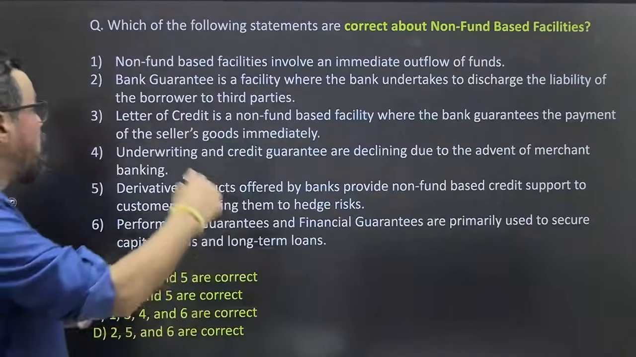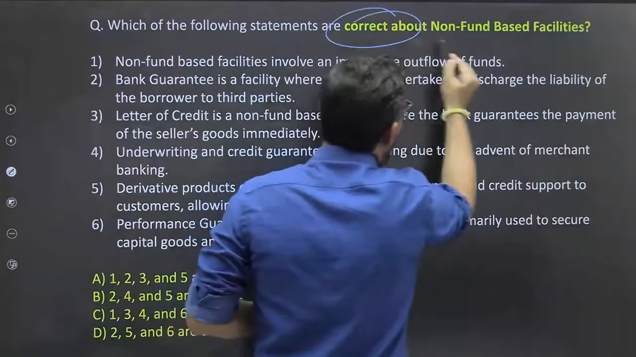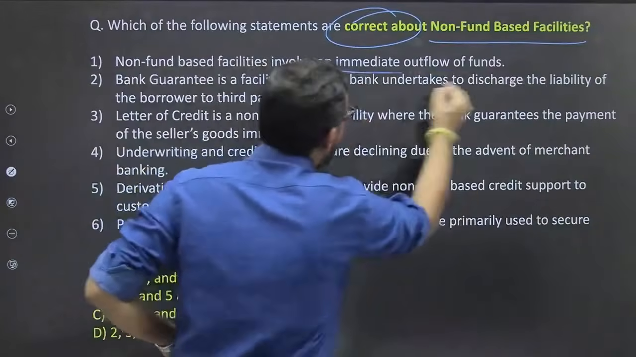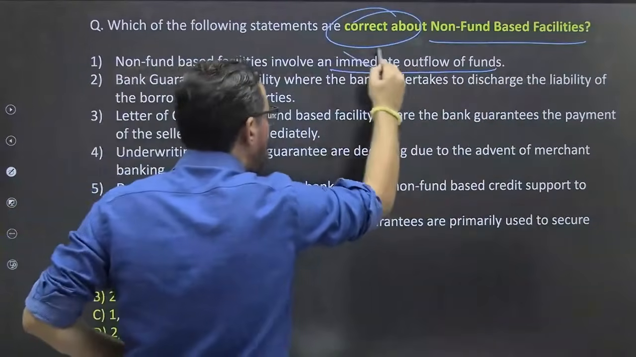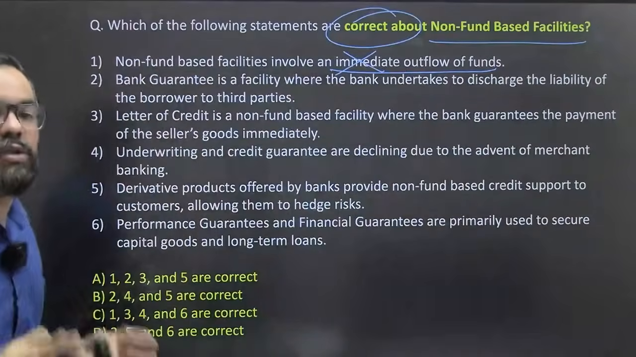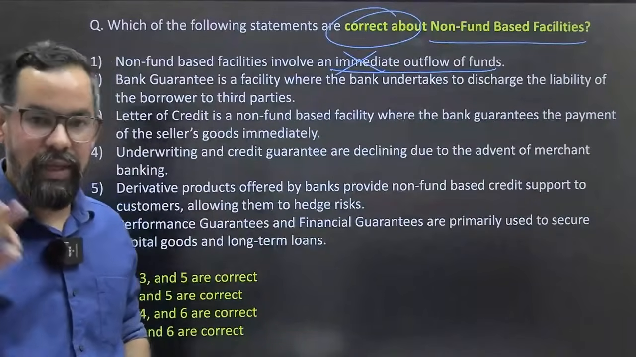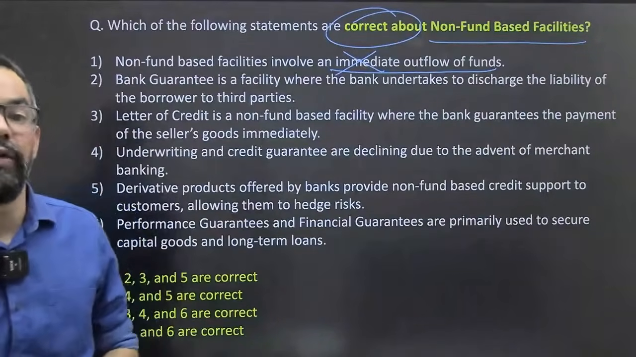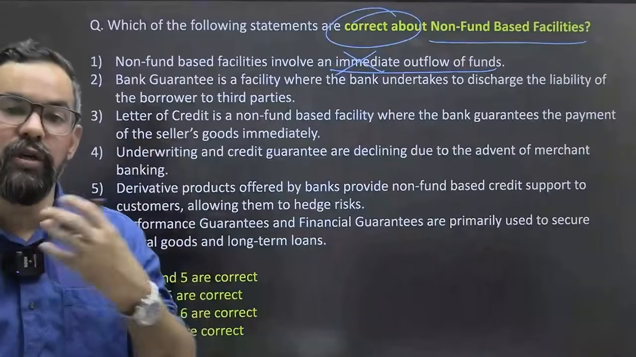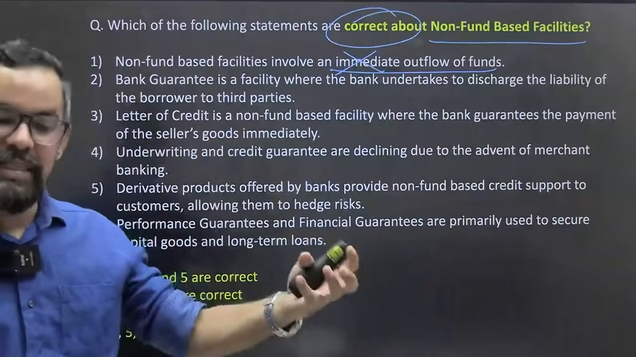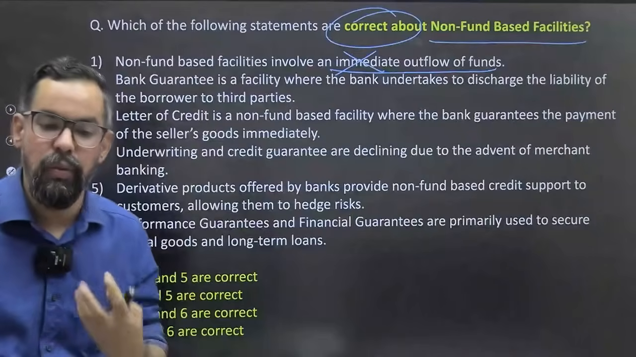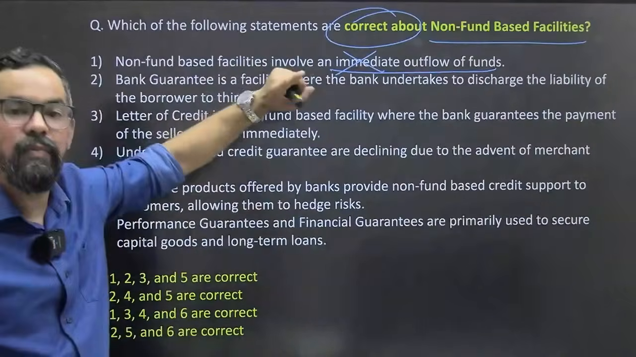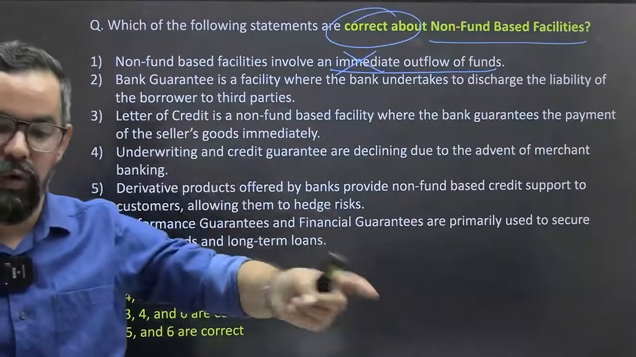Next one guys. Which of the following statements are correct about non-fund based facilities? Non-fund based facilities involve an immediate outflow of funds. No, there is no outflow of funds first of all. At least it is not immediate. It depends on the occurrence of that particular contingency. That means, let's say we have provided some sort of guarantee, like we have issued an LC as the opening bank for an exporter or importer. If that importer defaults, in that situation there will be a cash flow; otherwise there will be no cash flow.